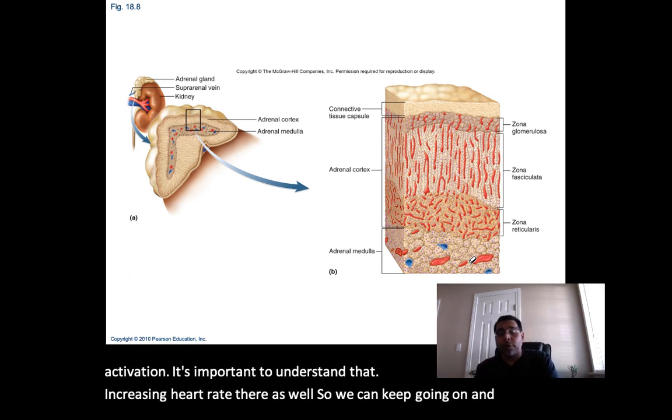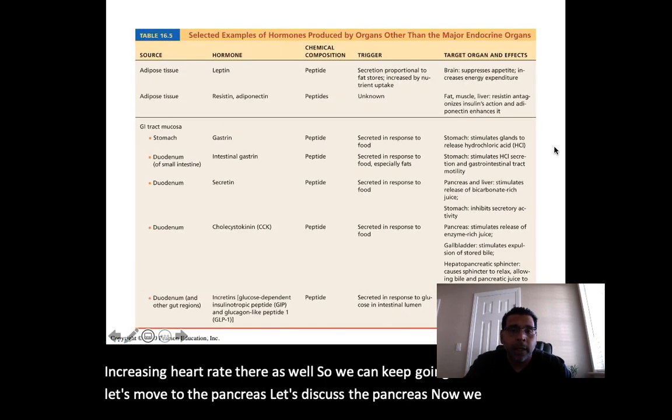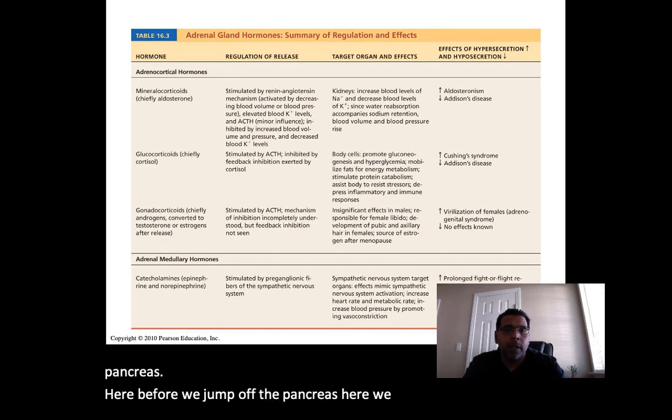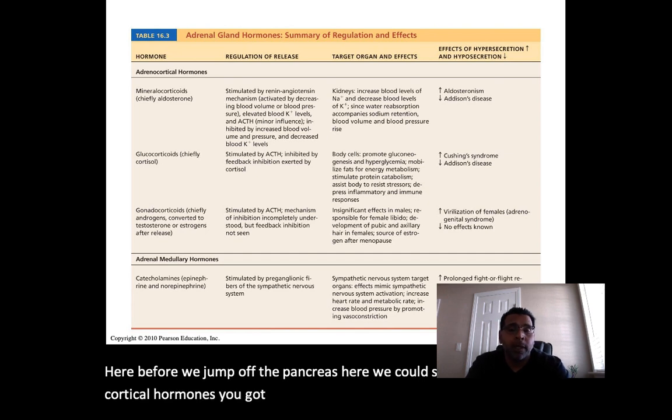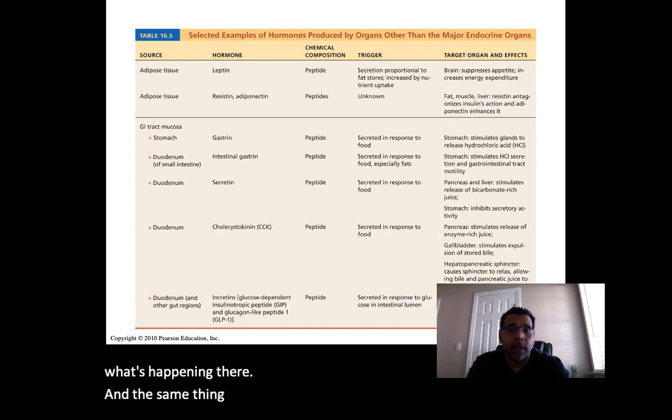Next one, let's move to the pancreas. Let's discuss the pancreas. Before we jump off to the pancreas, here we could see some of these cortical hormones. You've got these tables here giving you basically the idea of what's happening there. And the same thing happening, you can see here.